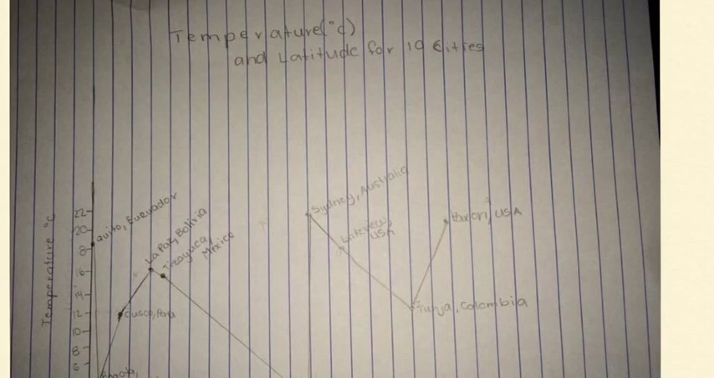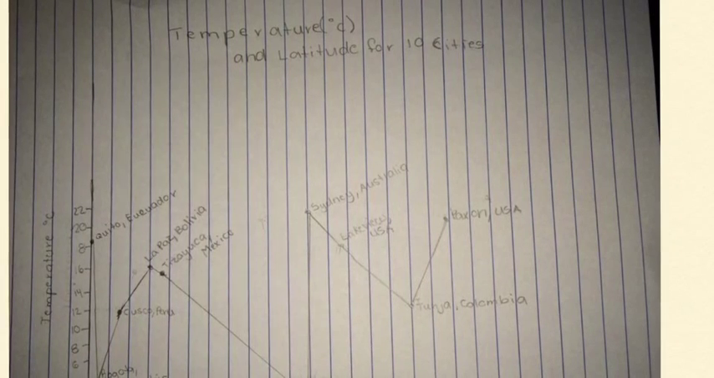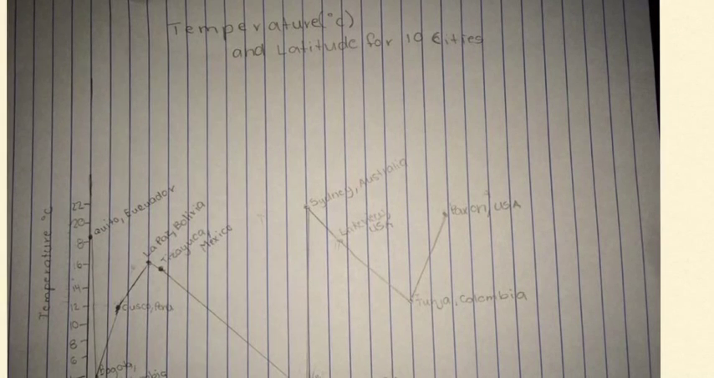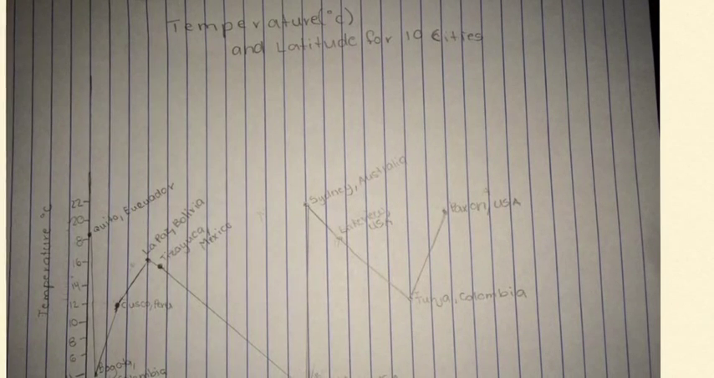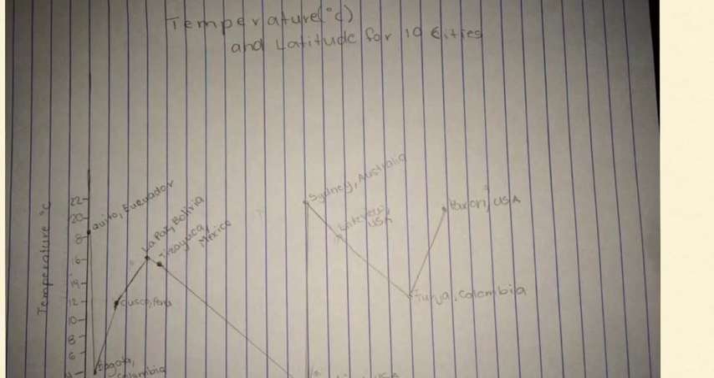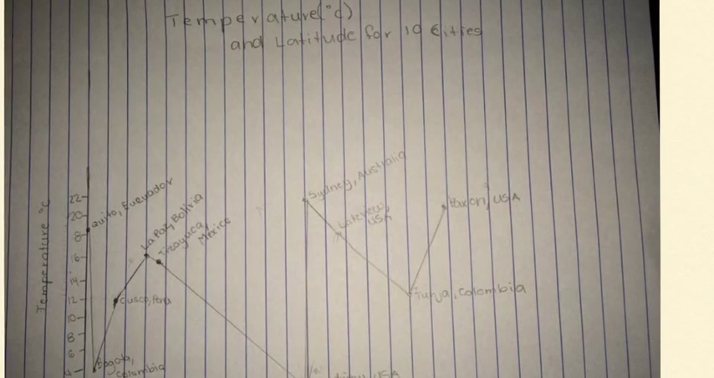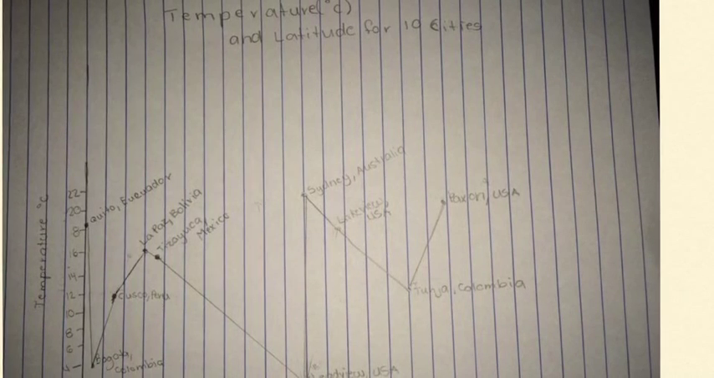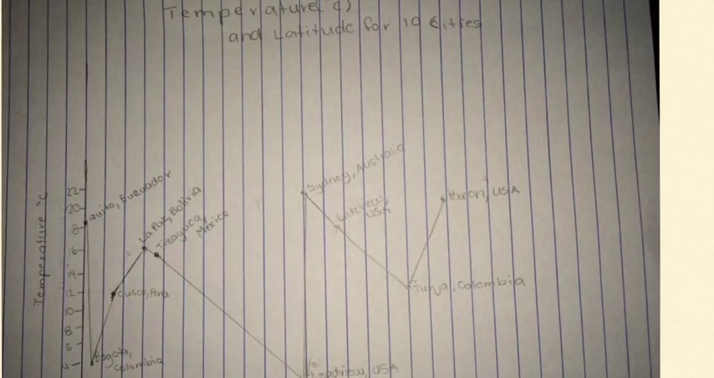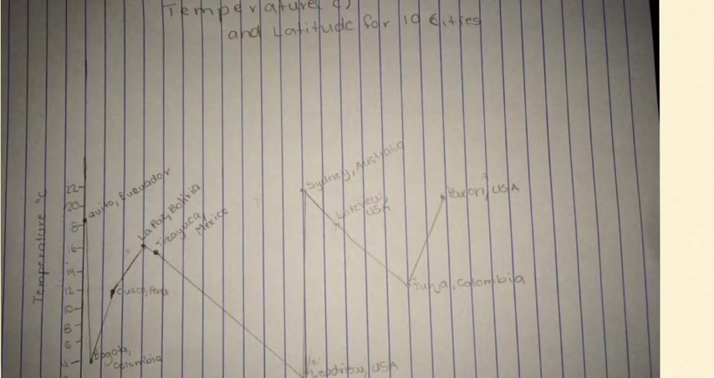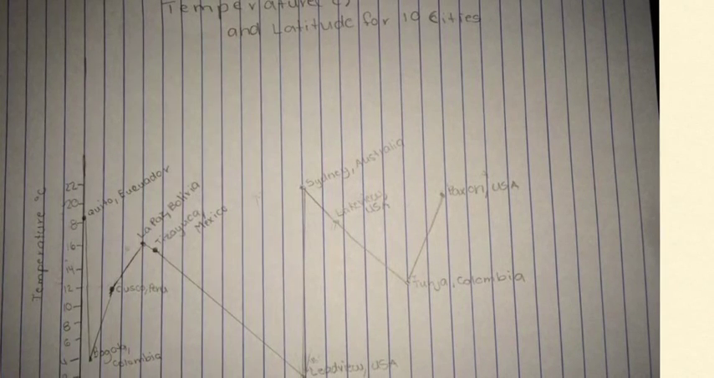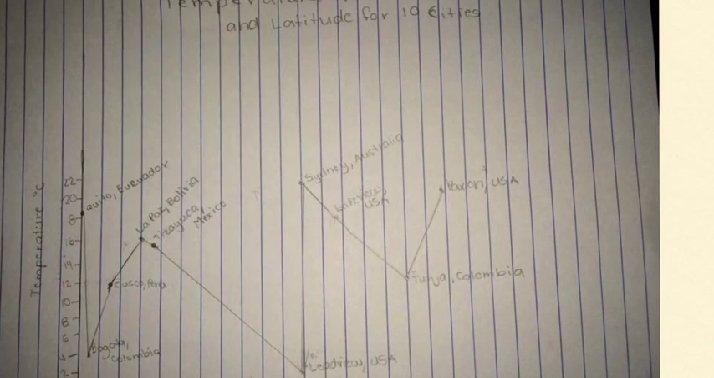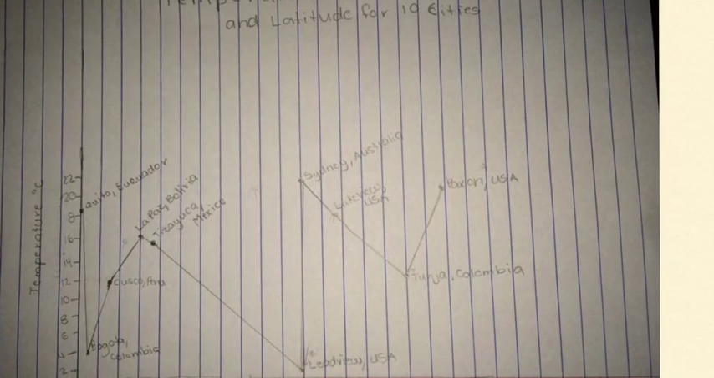In this graph of temperature and latitude, we can see that the first city that starts is Quito in Ecuador, and the last one is Paxton in USA. We can see that Quito starts first because it starts with a high temperature, and we end in Paxton because it has high temperature and low latitude, like Quito.